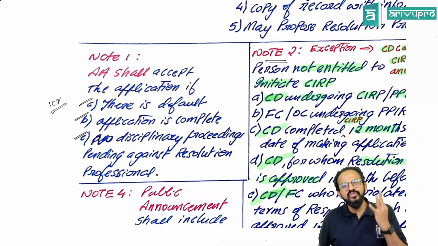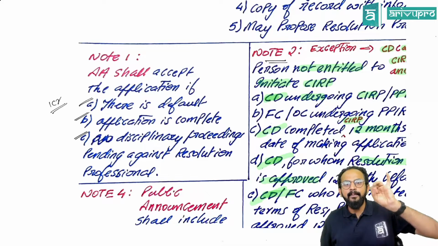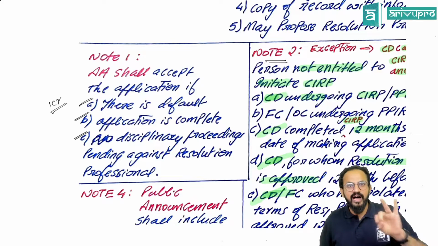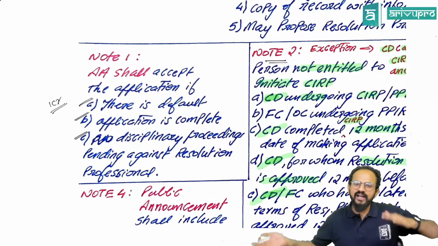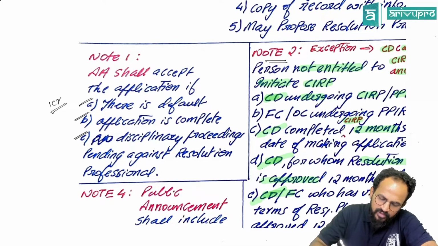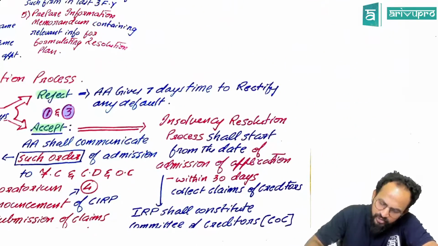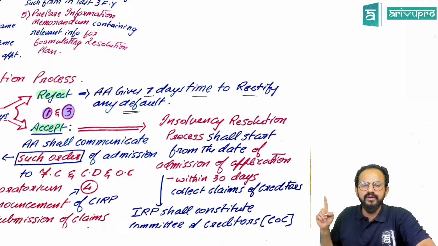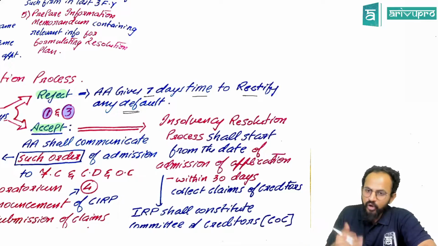So these 3 conditions: whether there is a default. If there is no default, rejected. If the application is incomplete, rejected, after giving a choice of 7 days to complete the application. There should be no disciplinary proceedings pending against the resolution professional. If there is, again reject. Sir, before rejecting, what do we need to keep in mind? The next note: before rejecting, he should be given 7 days time. The adjudicating authority gives 7 days time to rectify any defect. Any defect that is there, he will be given 7 days time to rectify and refile it. Okay, sir, fair enough.